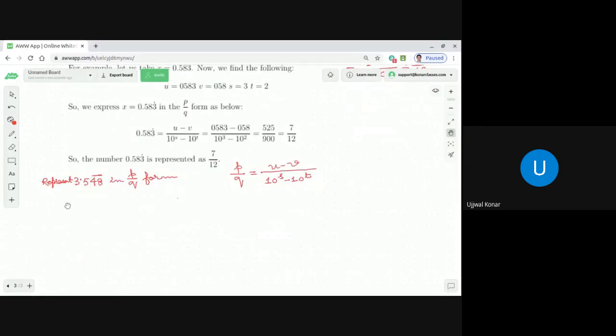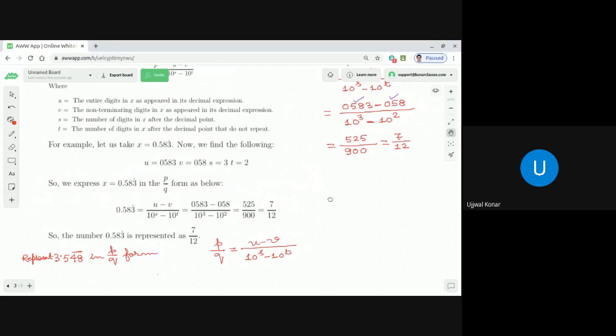So, how are you finding it? Exactly, I will just repeat for the sake of completeness. What is u? If we go through the theory and write it down, in context to the question, let me use a different color. What is the value of u here? 3548. Exactly, u is nothing but the entire digits in x.